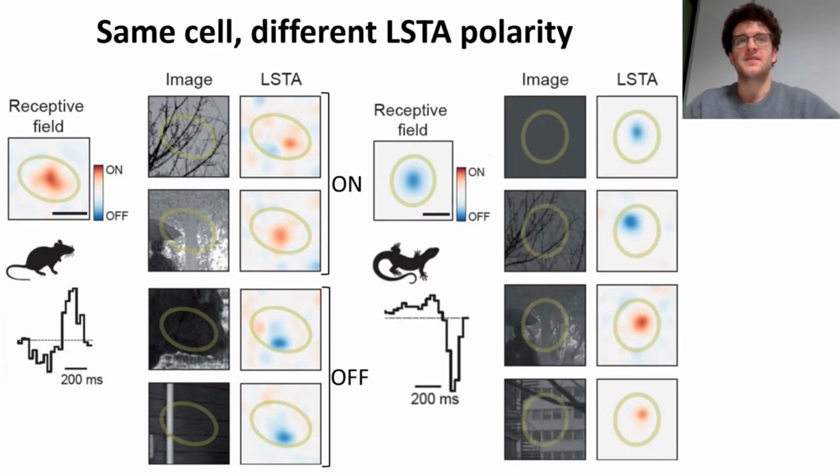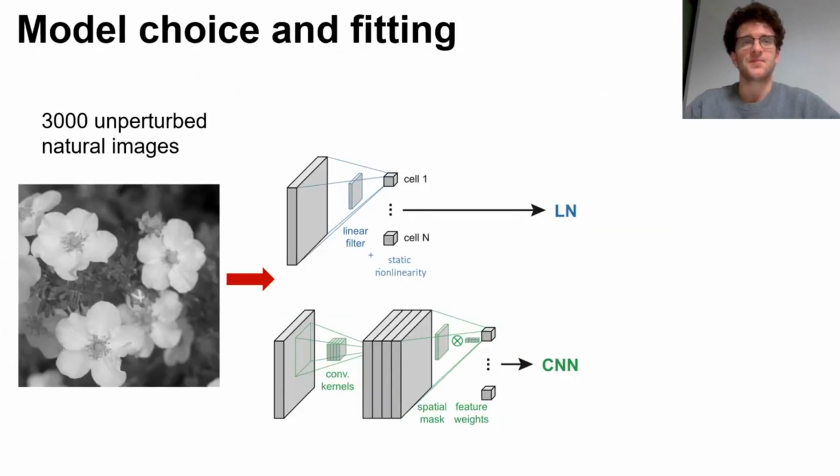We found the same result also in axolotl cells, and here I show an example of an off cell. So what is going on? Can we make sense of this and find a relationship between the natural images and their polarity and the polarity of their local STAs? To do that, we decided to use modeling. We trained two models, a simple LN and a deep convolutional neural network, and we trained them so to reproduce the neural responses to a set of 3000 unperturbed natural images.